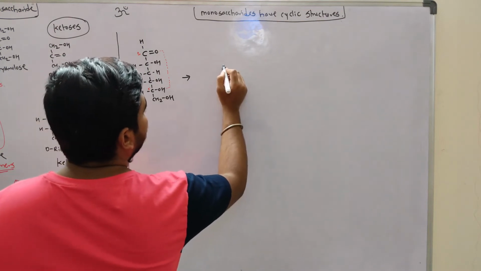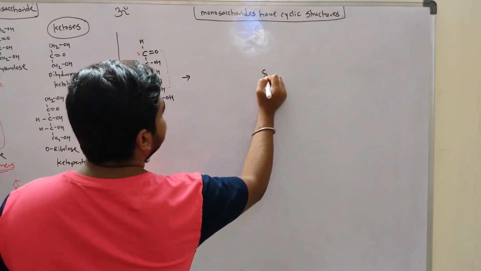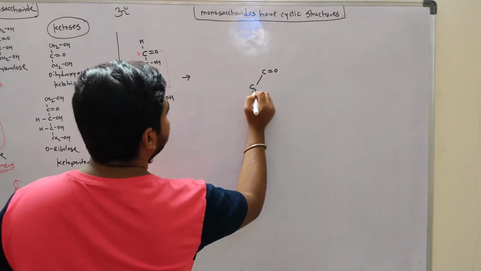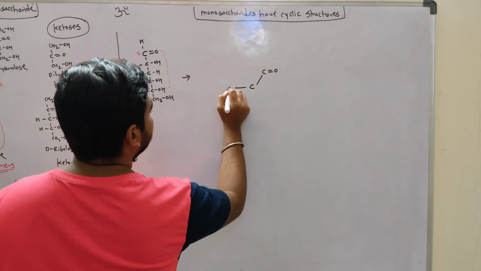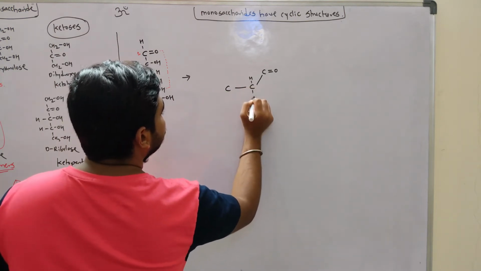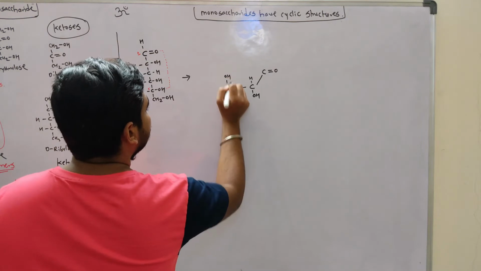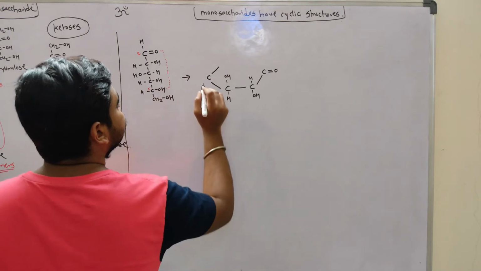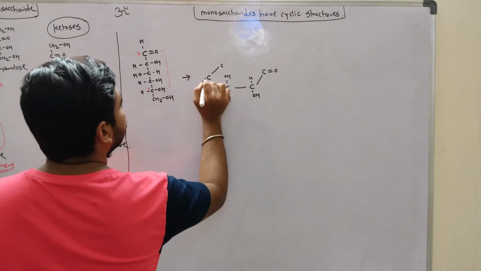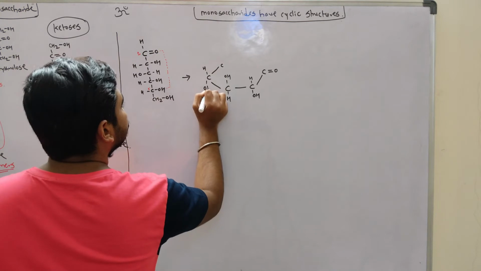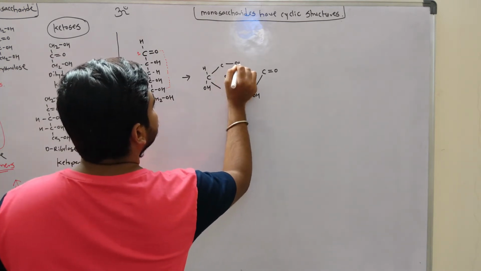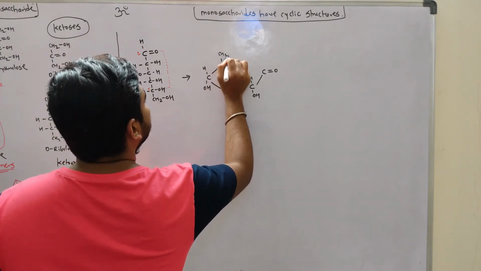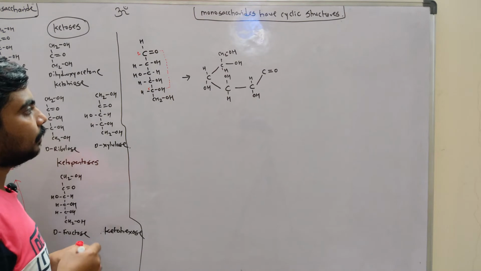This is the carbonyl carbon, and attached to it are carbons with H, OH, OH, H, then H, OH, OH, H, and here CH2OH.